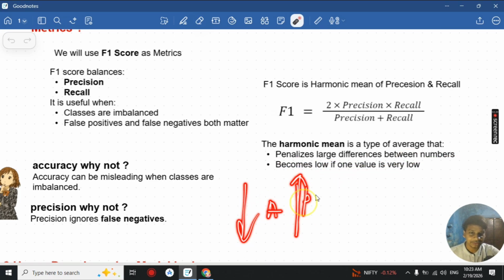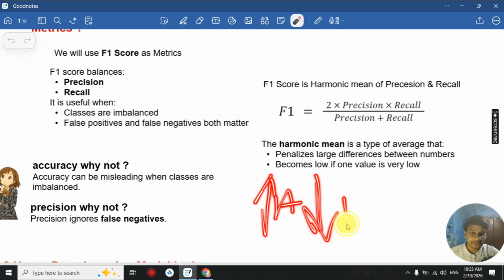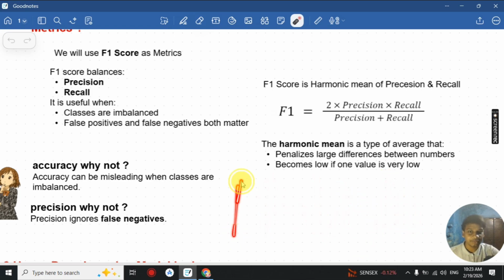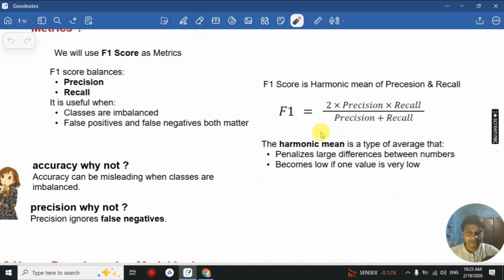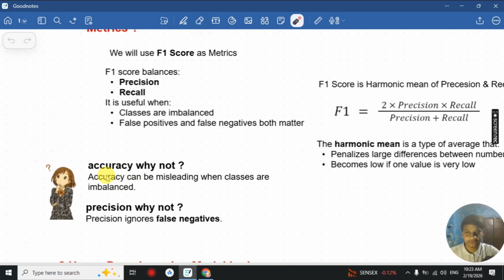For example, if recall is low but precision is high, F1 score will also be low, and even if recall is high and precision is low, F1 score will also be low. Only when both recall and precision are high will F1 score be highest. This is because it is a harmonic mean and they should increase together for F1 score to increase.